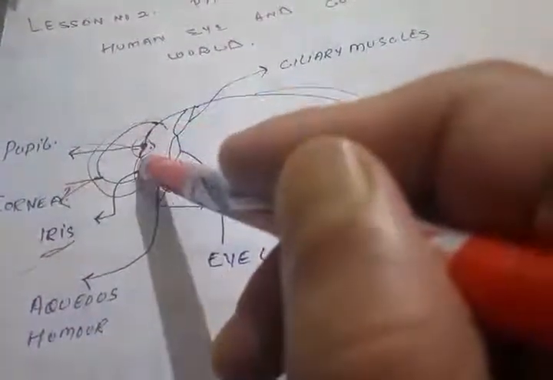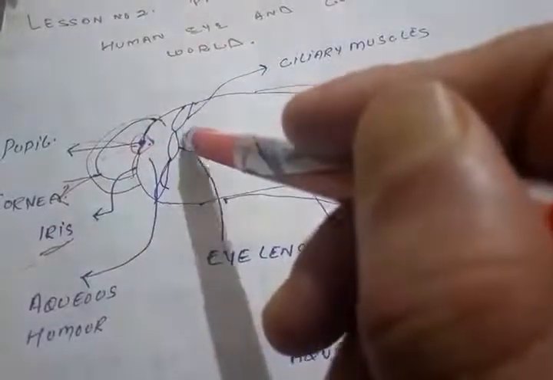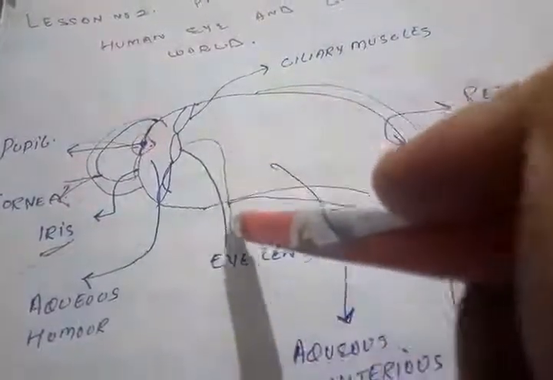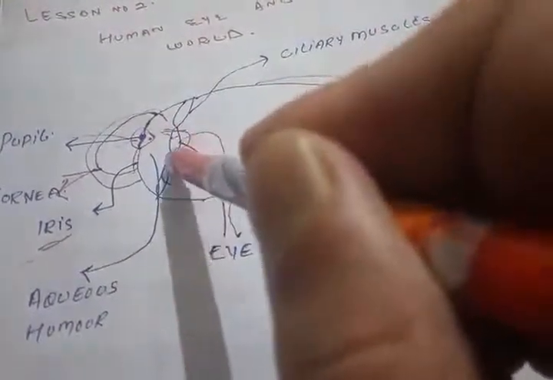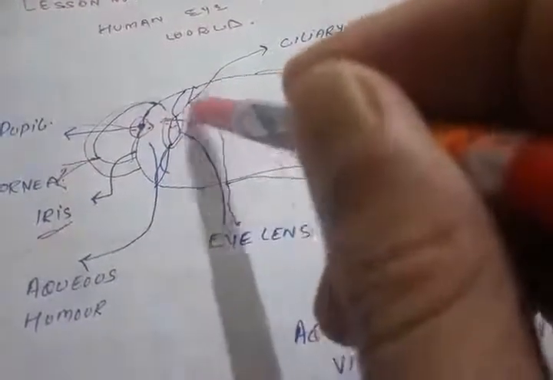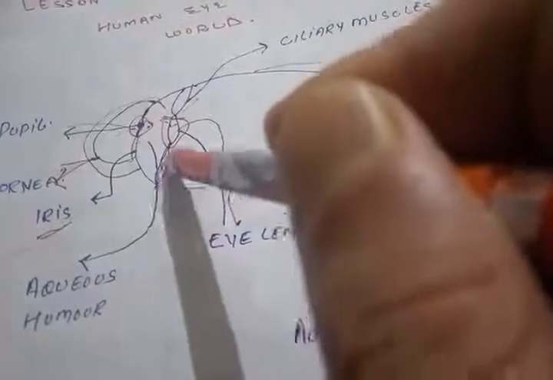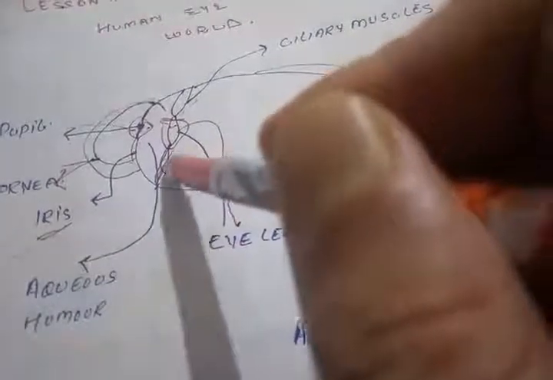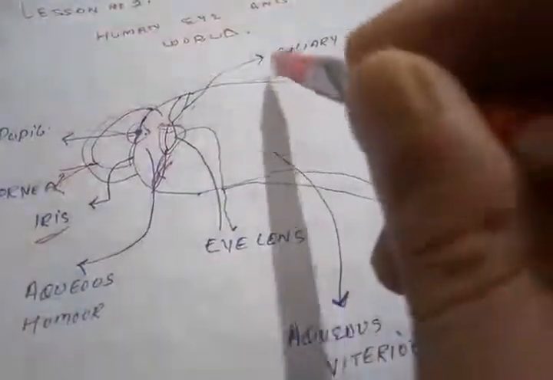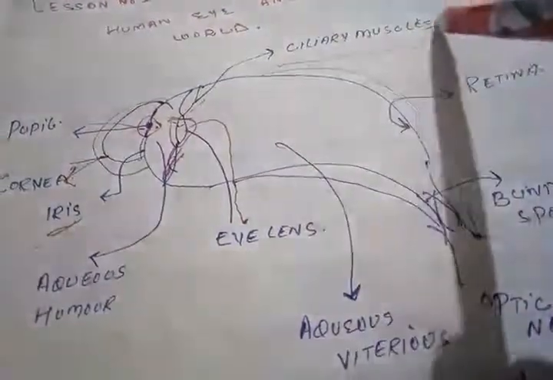Behind this iris and pupil there lies an important part that is called the eye lens. The eye lens is held together, upper side and lower side, tightly bonded with the ciliary muscles.